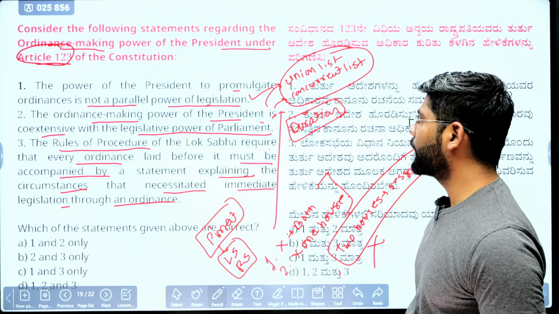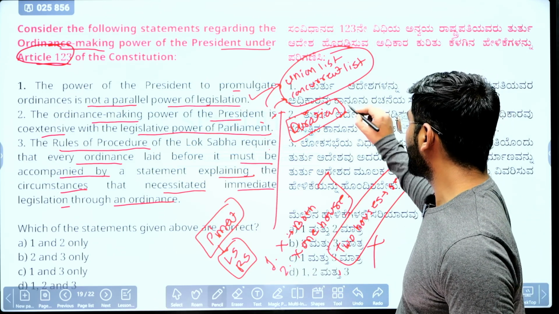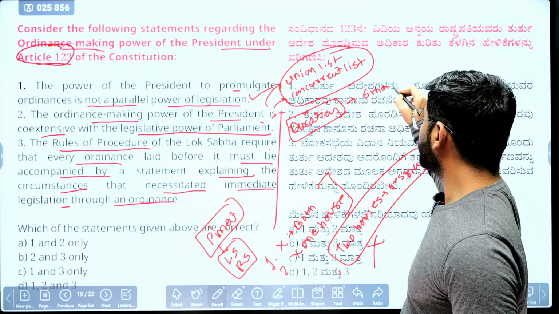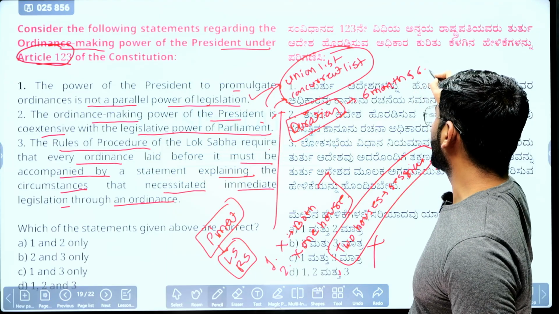But when it comes to a presidential ordinance, it can remain in force for 6 months and 6 weeks.